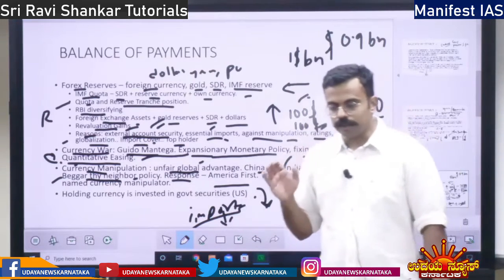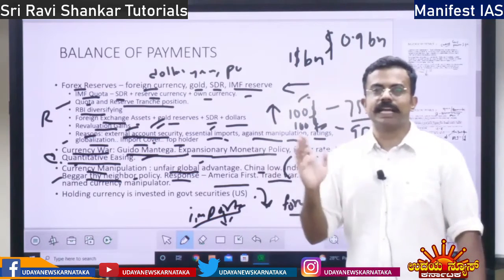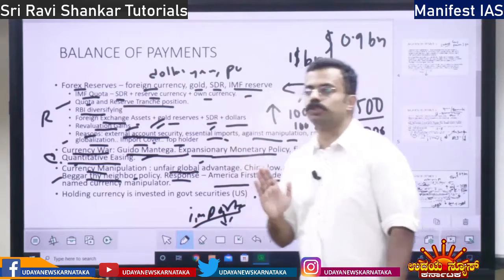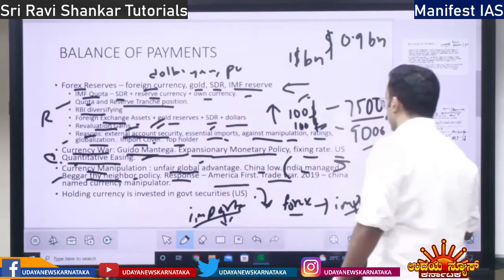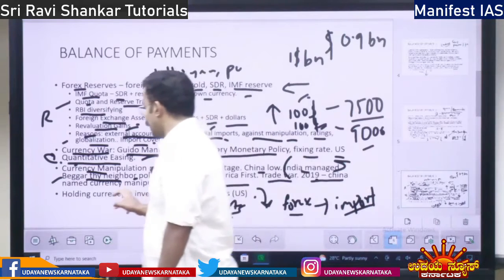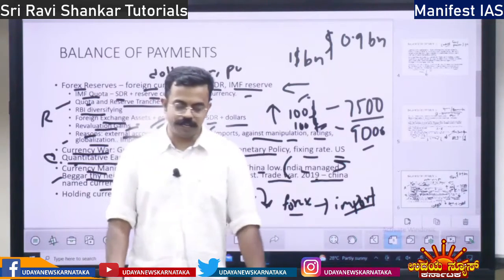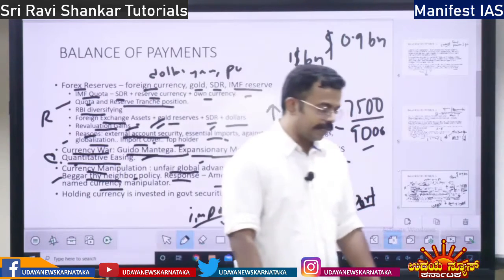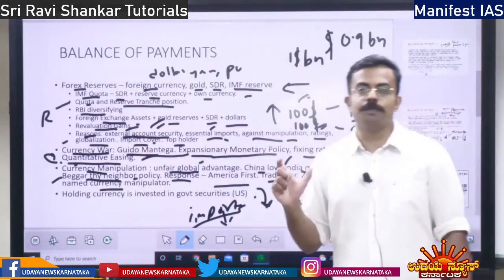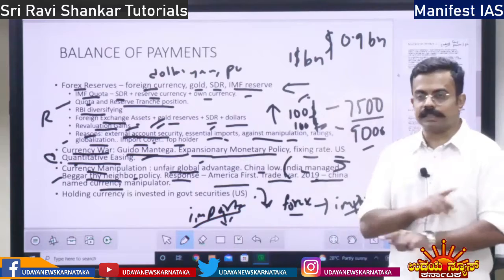So the main concept here is the USA imposing a ban on Chinese imports. That is trade war. Then in 2019, the USA officially branded China as a currency manipulator.